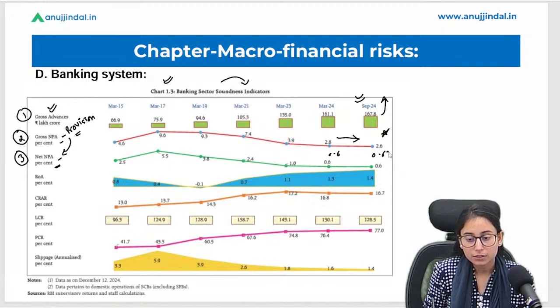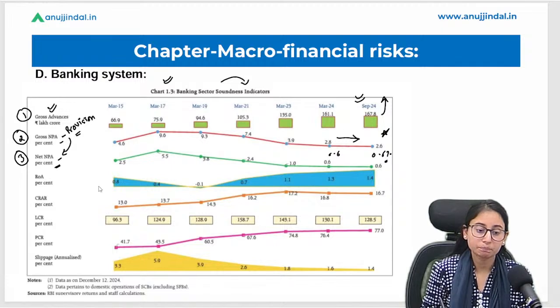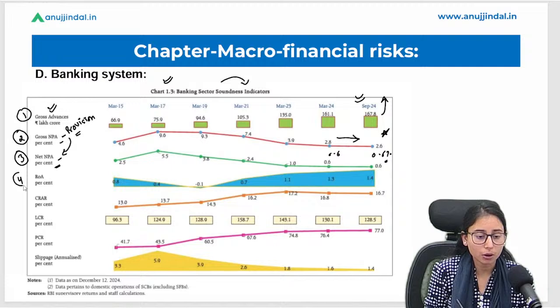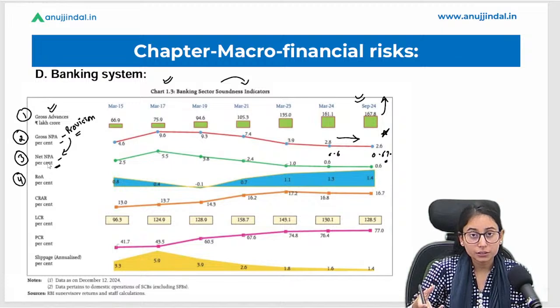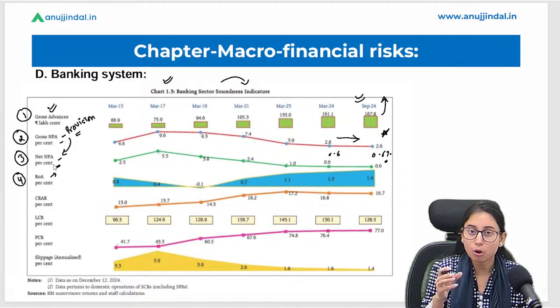It is 0.6% as of September 2024 as well. Okay, the fourth point talks about the return on assets. Whatever assets banks have, what is the return on those assets? What is the profitability? This is a profitability ratio. Remember this, this is a profitability ratio.